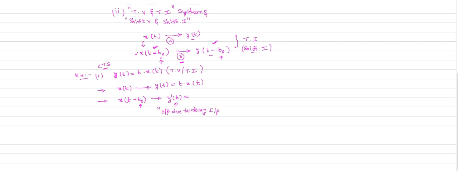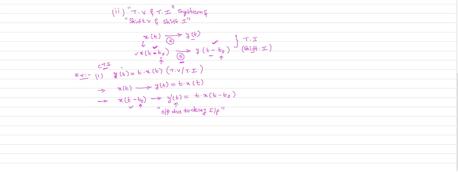So let us make the observation here. We are calculating the output due to delayed input. That means wherever input is there, you take the delayed version of the input. Clearly observe here, x of t is your input, y of t is your output.